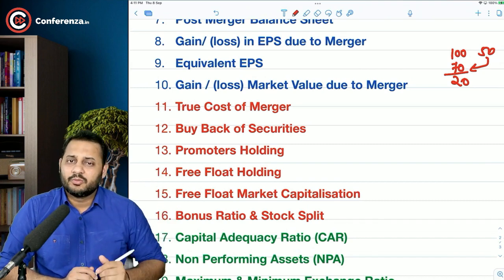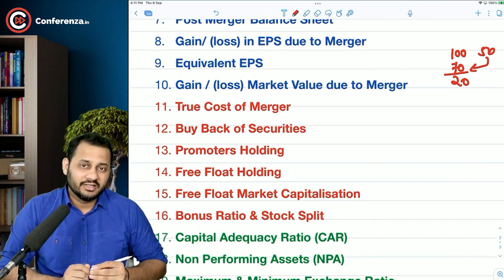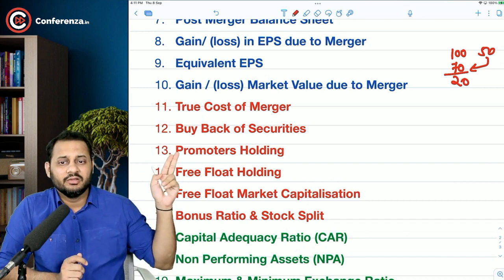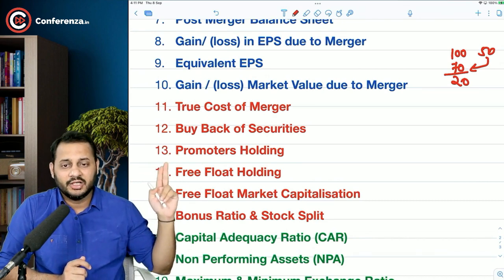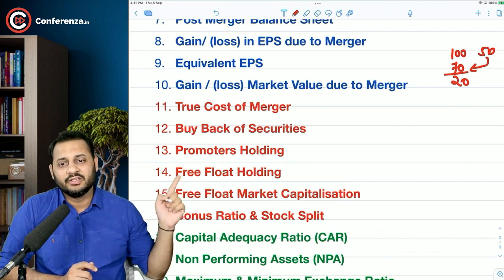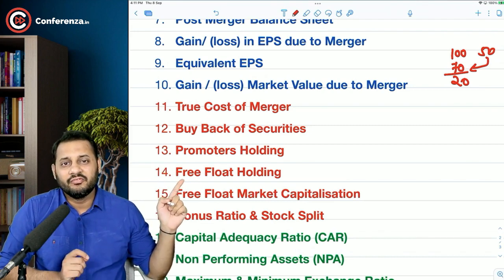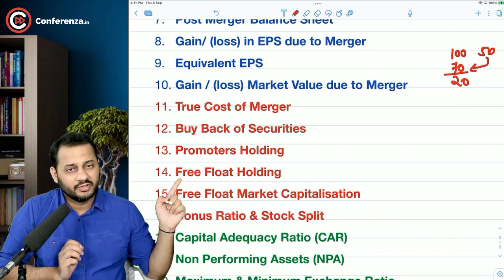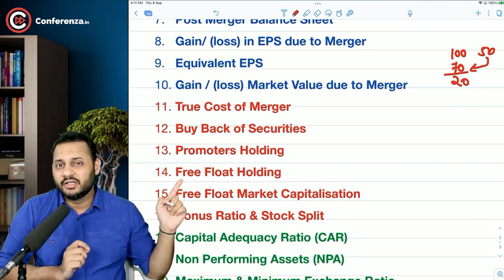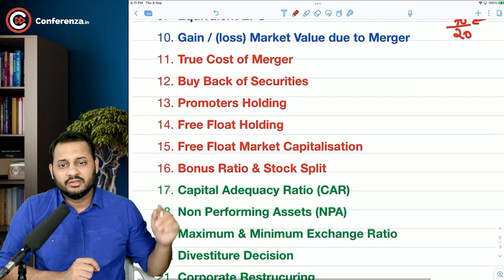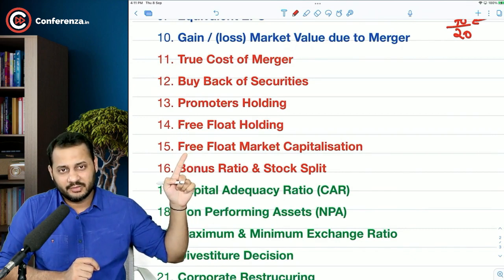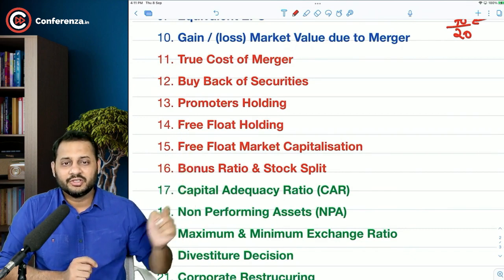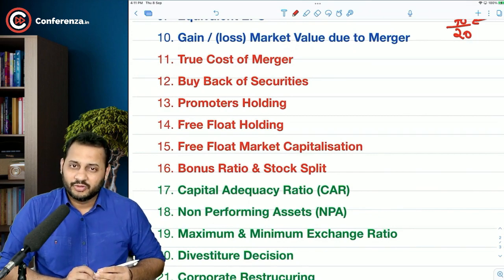Normally, promoters do not sell their holding, so the ownership of these shares will not change much compared to the free float holding. That's why the name goes with this: free float holding. That means the owners of these shares will keep on changing. Then the market value of those shares is called free float market capitalization. Bonus ratio and stock split is going to be one of the concepts.